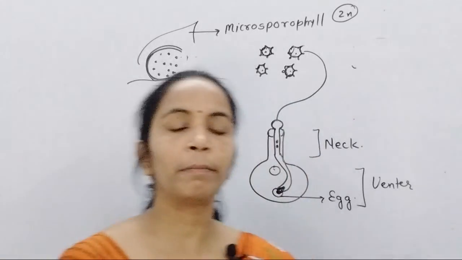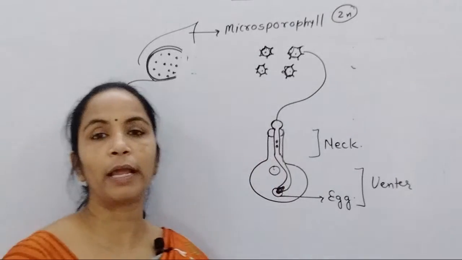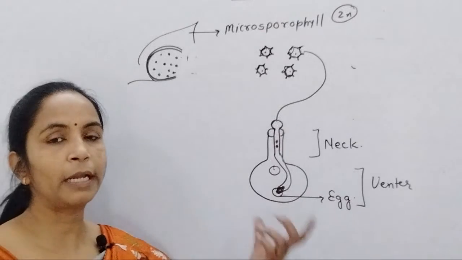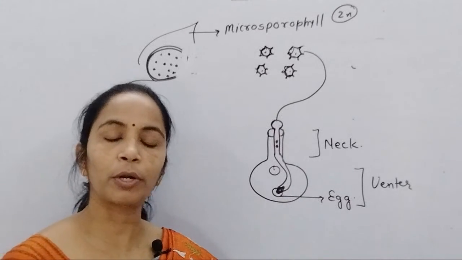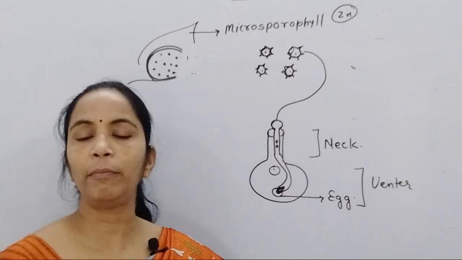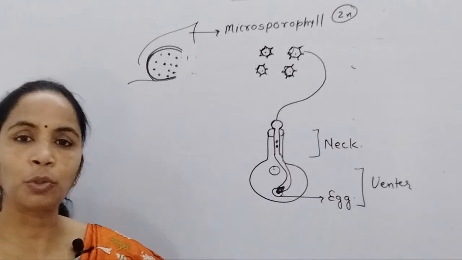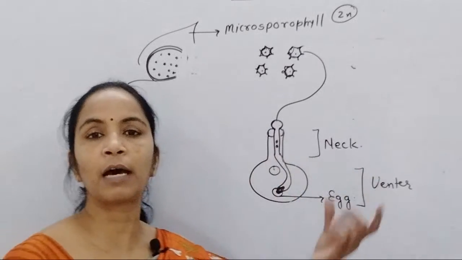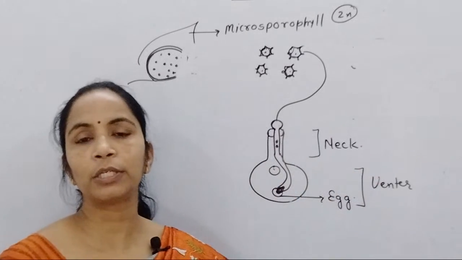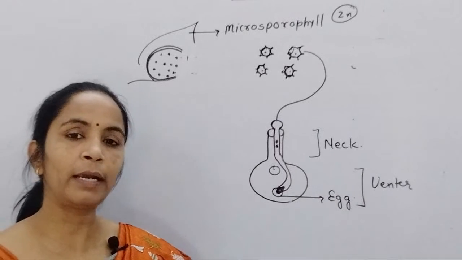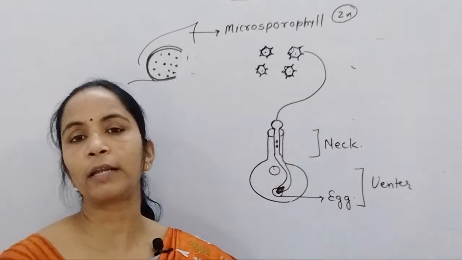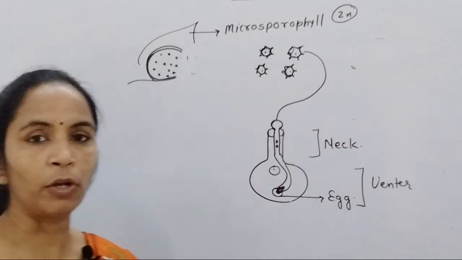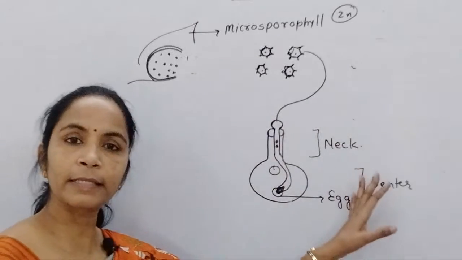Okay, so here you remember male gametes are non-motile. In Bryophyta and Pteridophyta, male gametes are motile, and in Gymnosperm and Angiosperm the male gametes are non-motile, and they are carried towards the female gamete by the pollen tube. So remember this part very well. The male gametes are non-motile in two plant divisions, Gymnosperm and Angiosperm, and because of that the process of pollination developed during the course of evolution. So this part is clear.